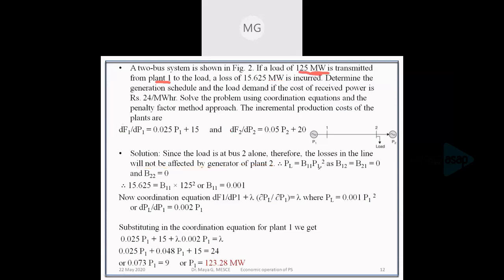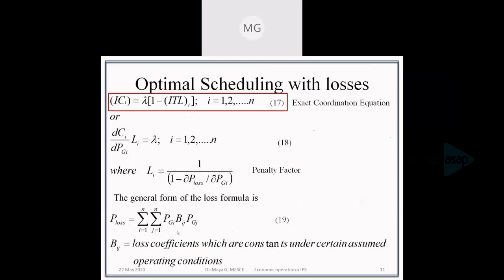From the expression for P loss, if there are only 2 units, our expression will be sigma i equal to 1 to 2 and sigma j equal to 1 to 2 of PGi Bij PGj.